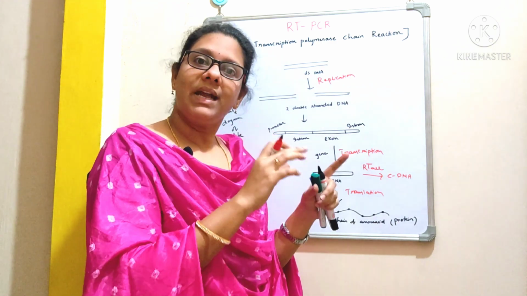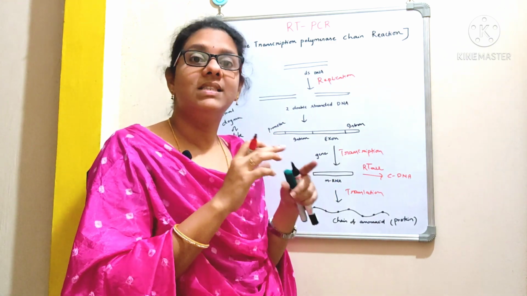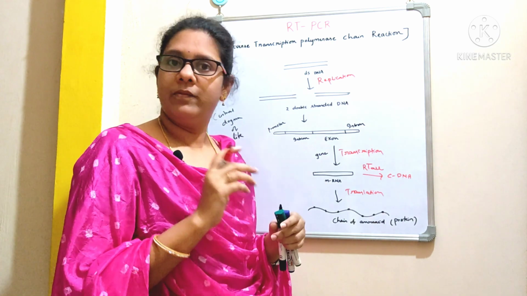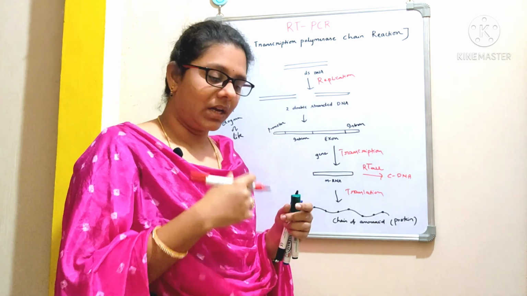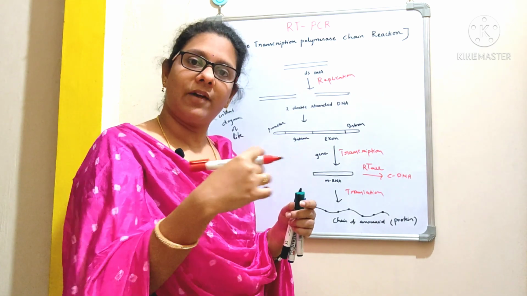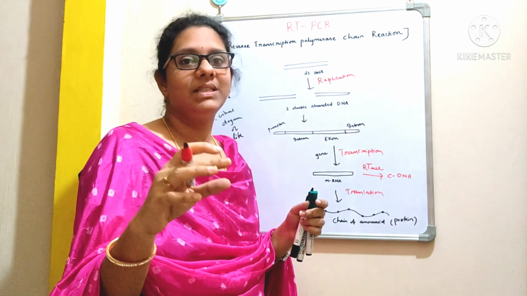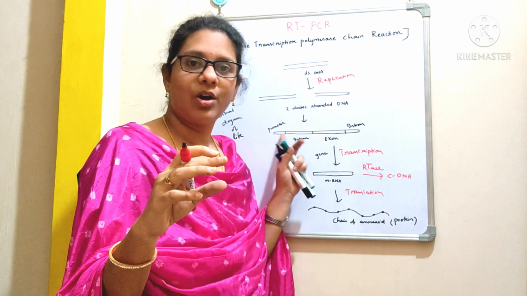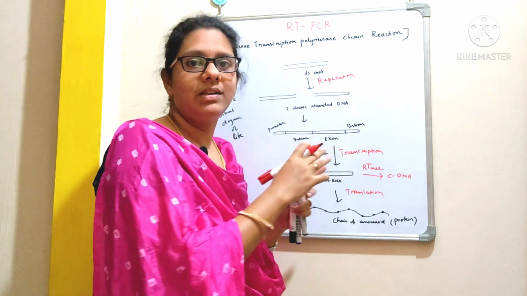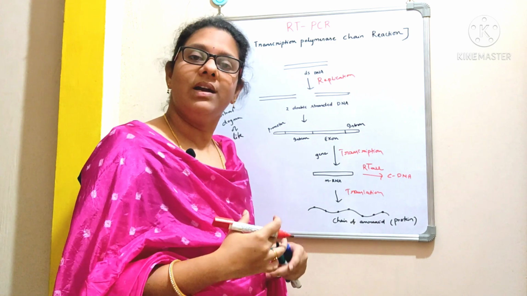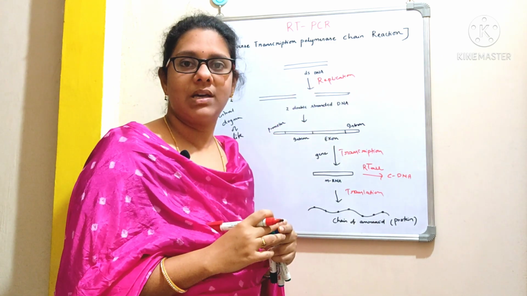Because Taq DNA polymerase will synthesize DNA, not RNA. We all know the role of Taq DNA polymerase: it adds one nucleotide after the other and synthesizes the DNA, but not the RNA. So we can't proceed with the conventional PCR method.